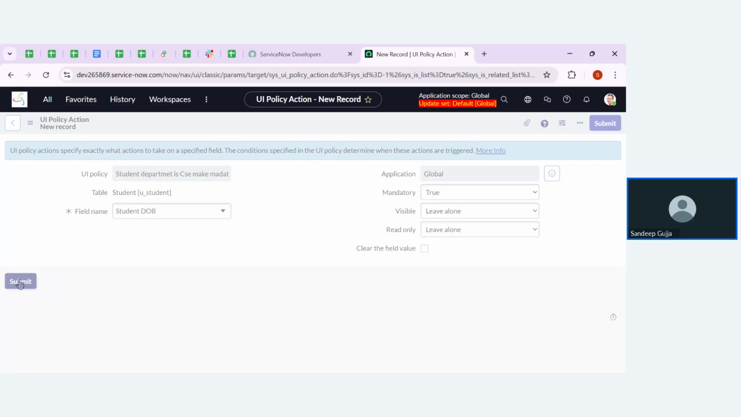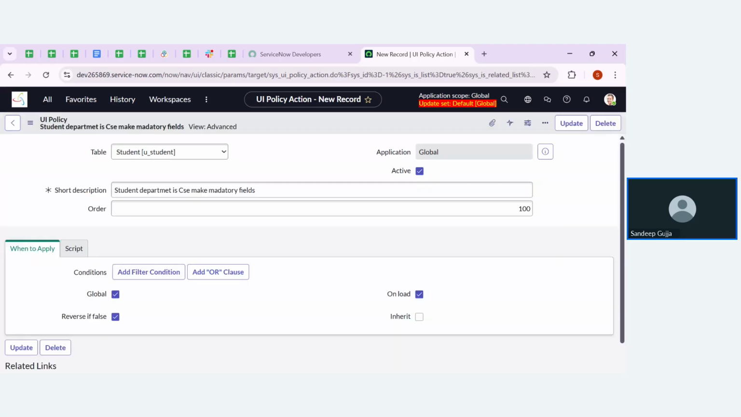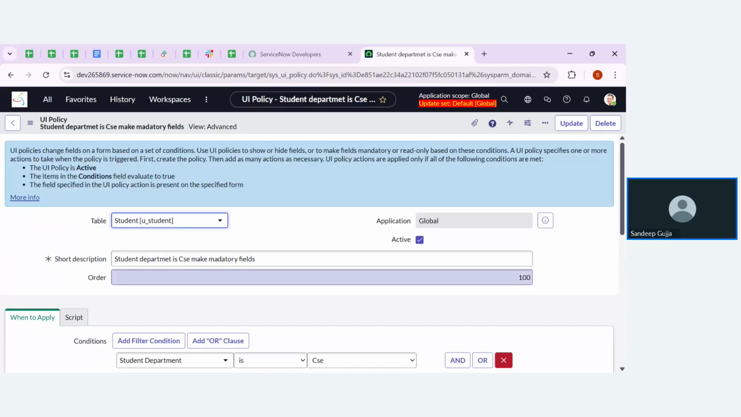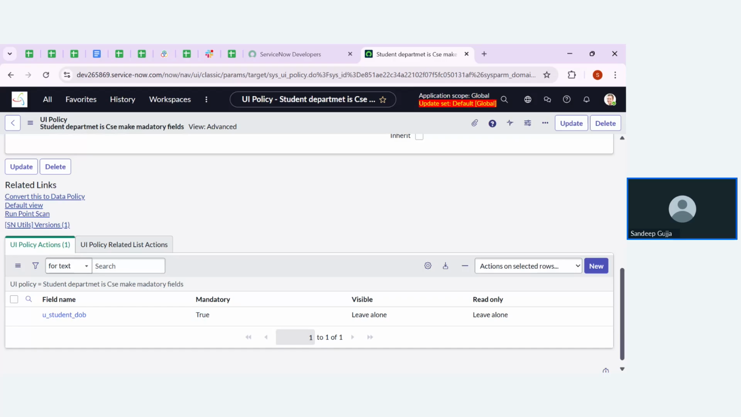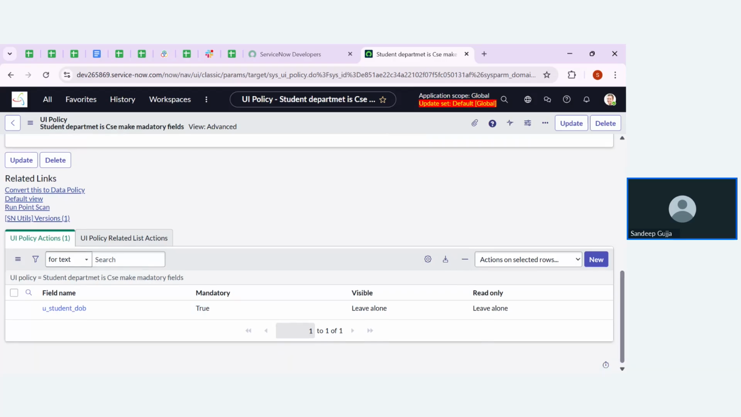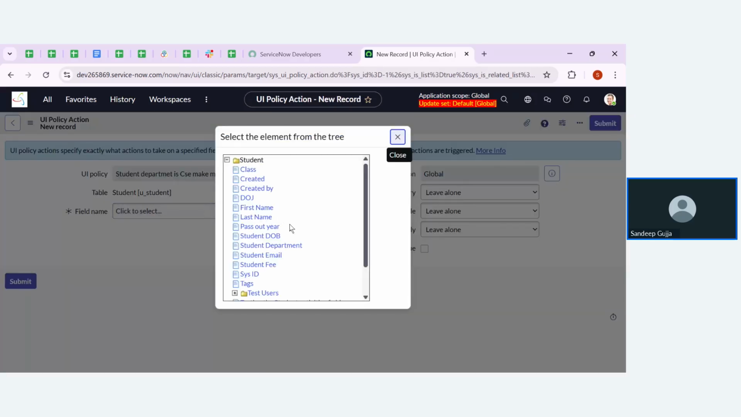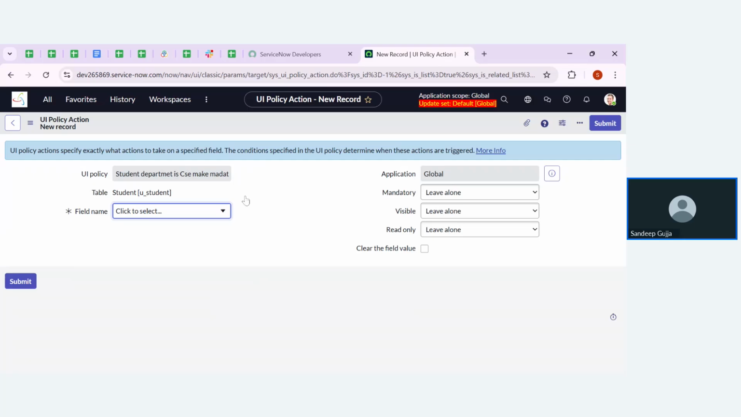It will make the field mandatory after applying this condition, that is, student department is CSC. We are not going to perform a single action, we are going to perform multiple actions. For that, I need to create one more UI policy action. Click on new and choose the field date of joining. This field also becomes mandatory. That is our scenario. Click on true and click on submit.